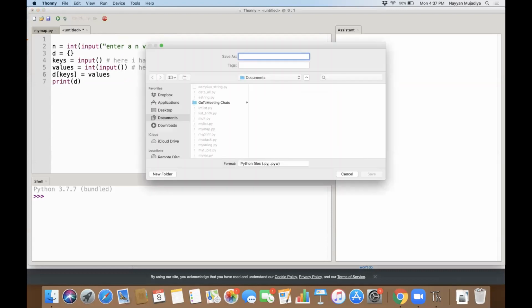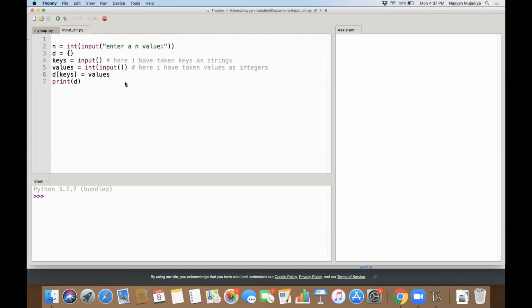I'm doing almost the same thing, but took some other example.